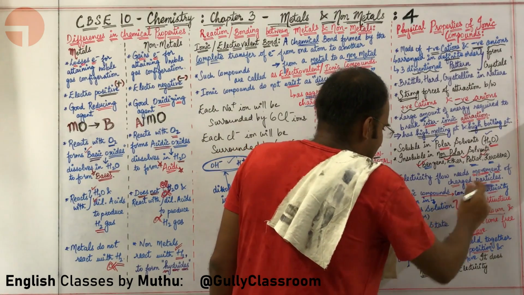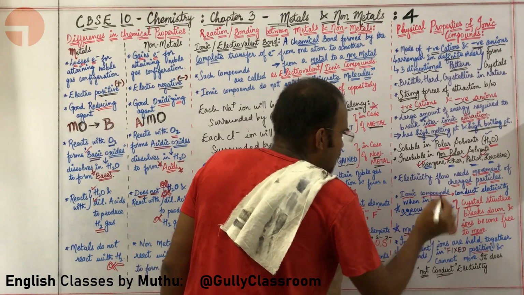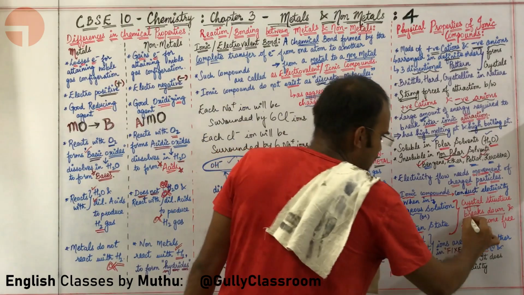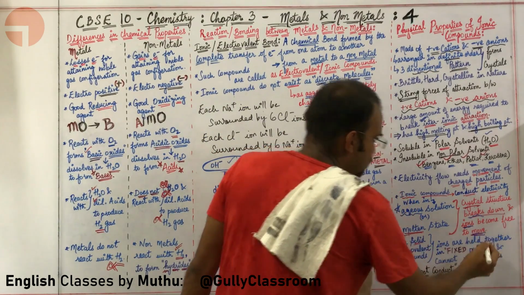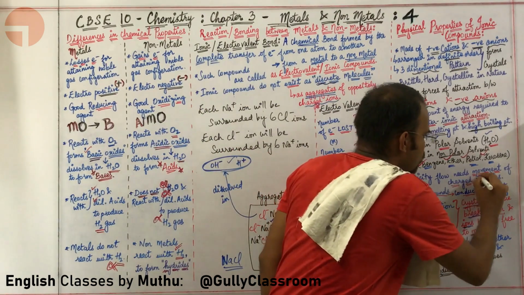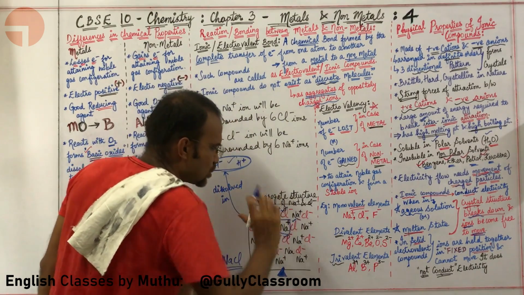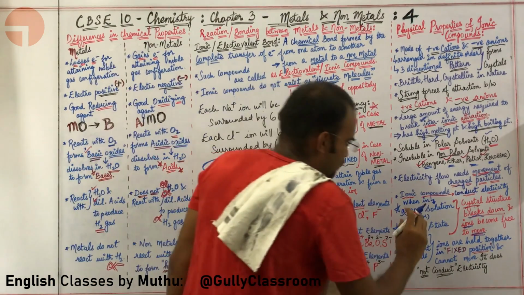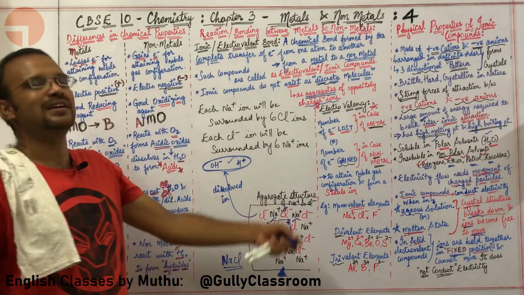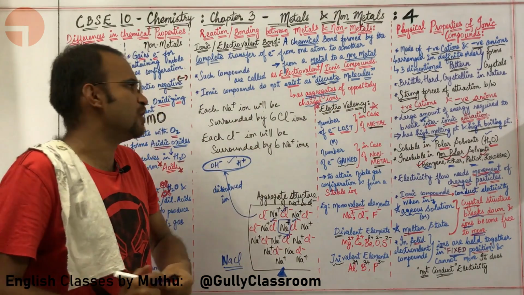When charged particles are free to move, electricity can easily be conducted. Ionic compounds conduct electricity when in aqueous solution, which means when mixed with water, or in molten state, because in both these cases the crystal structure gets broken down and the ions become free to move. But a solid ionic compound will not conduct electricity, because the ions are held together in fixed positions and cannot move. That's basically the different physical properties of ionic compounds.